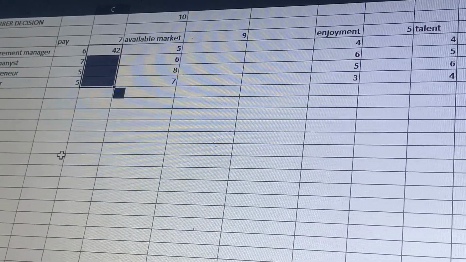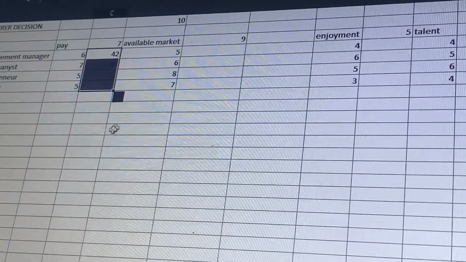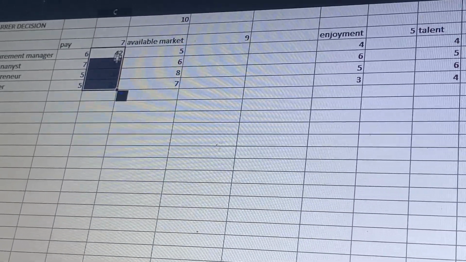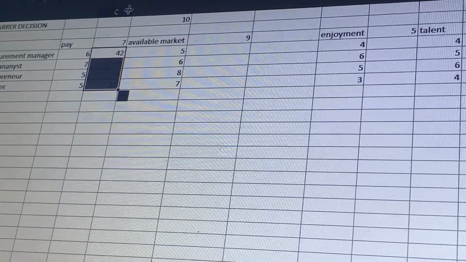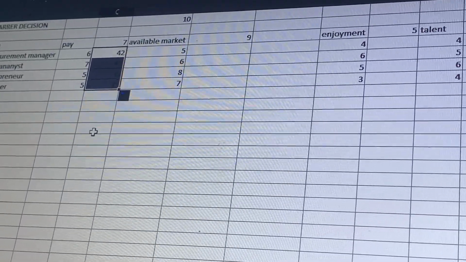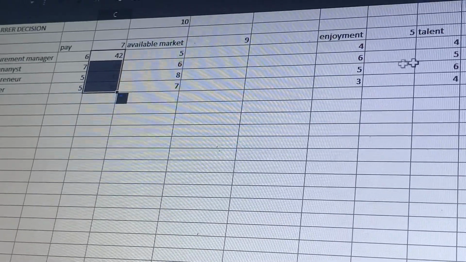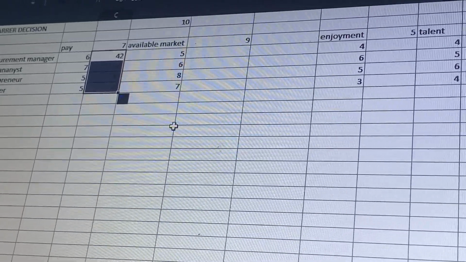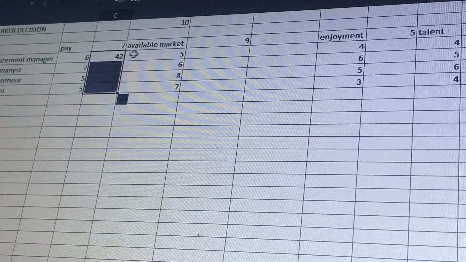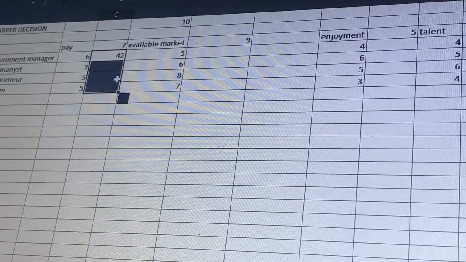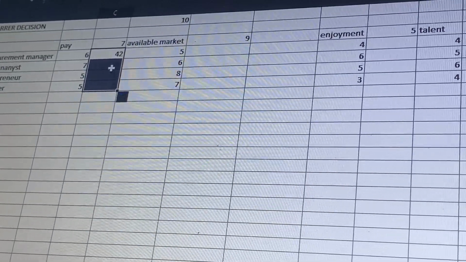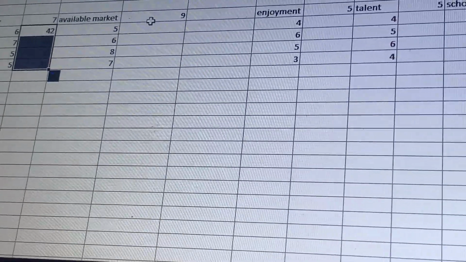So as we use an absolute reference, see that Excel has given us good formulas because of this dollar sign here. We are going to use the same thing for the rest of the factors. So we can see that 7 by 7 will be 49, 5 by 7, 35. So everyone has scored each number. Let's go back to available market.